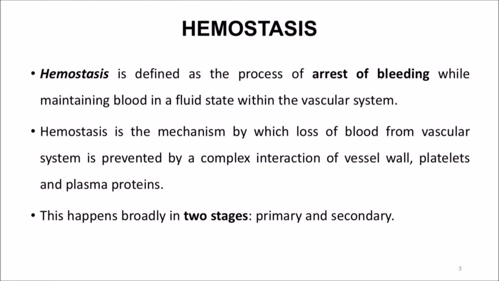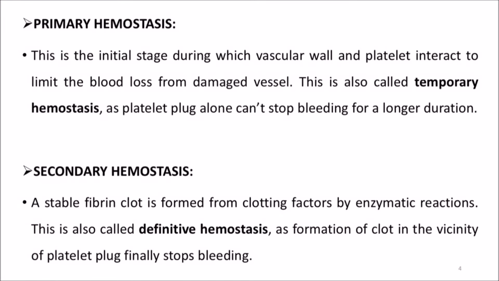And hemostasis is actually divided into two stages. Hemostasis happens broadly in two stages, mainly the primary as well as the secondary. So the primary stage as well as the secondary stage are the two categories which you can broadly divide hemostasis into.